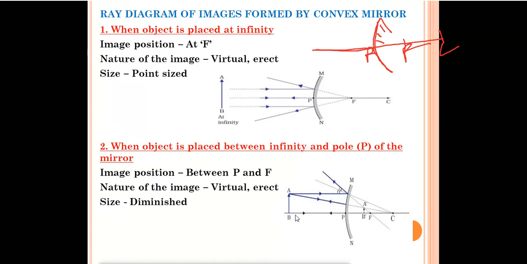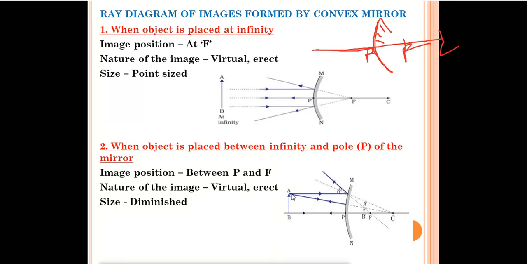Between infinity and pole of the mirror, means not at focus, not on center of curvature, between infinity and pole of the mirror. This is AB. One ray of light will be incident on the mirror. This is parallel to the principal axis. If it is parallel to the principal axis, it will pass through the focus. We have to make it appear to pass through the focus. It is striking like this. So we'll draw one line like this.